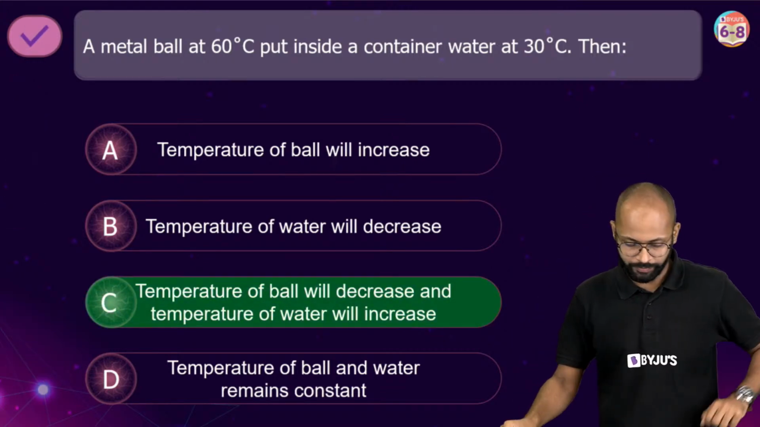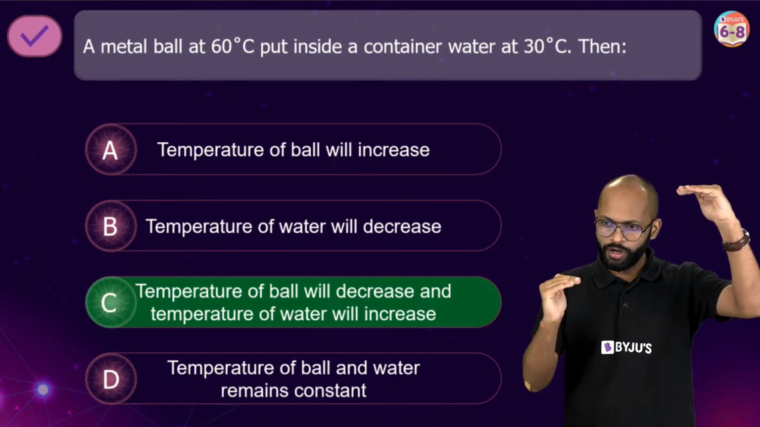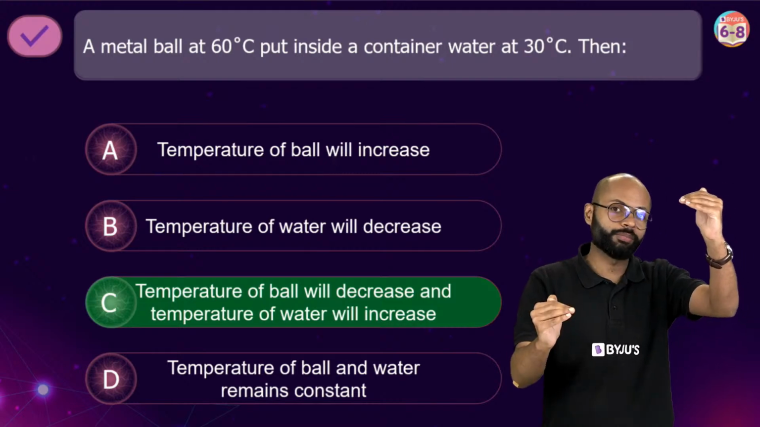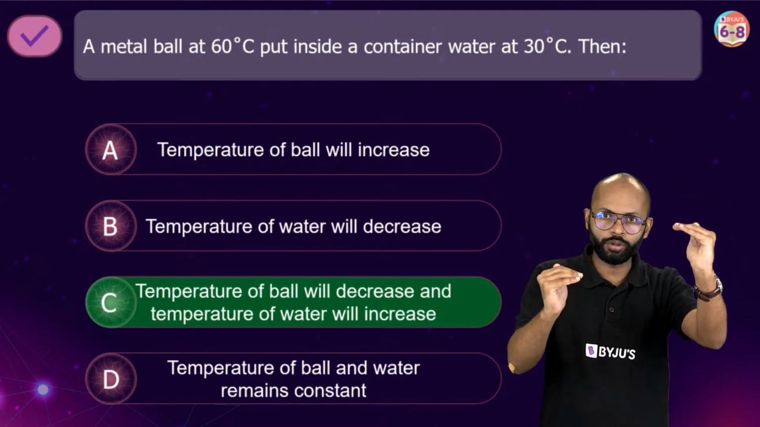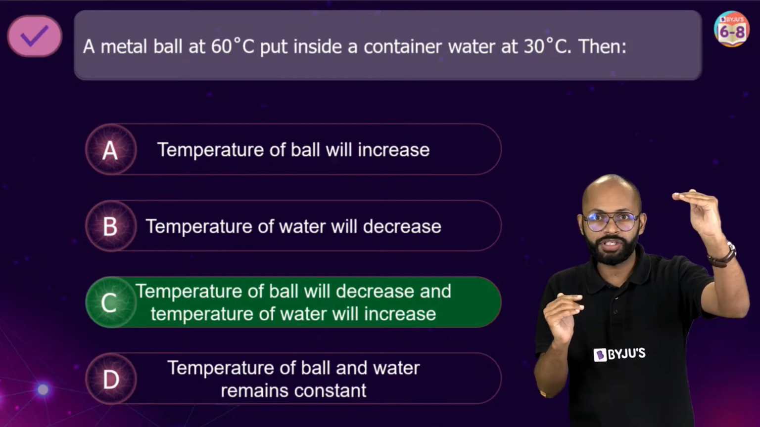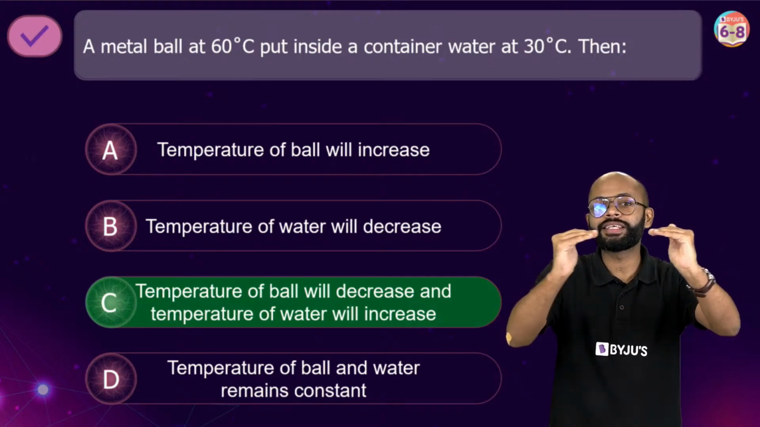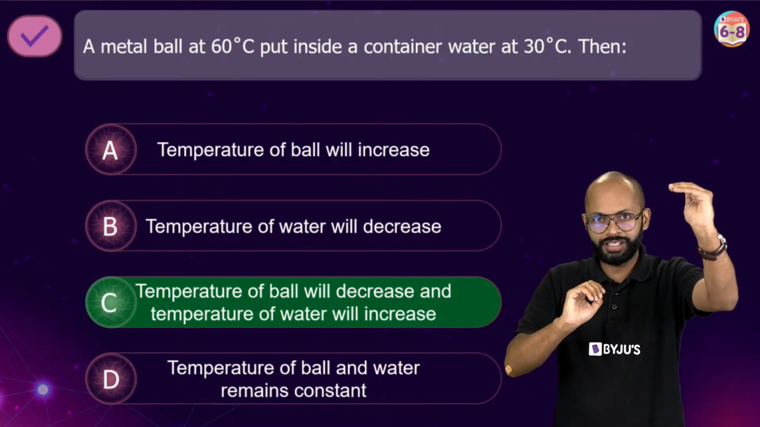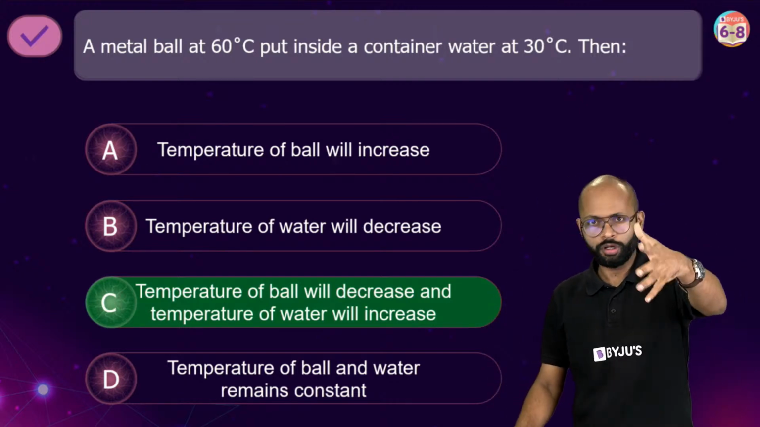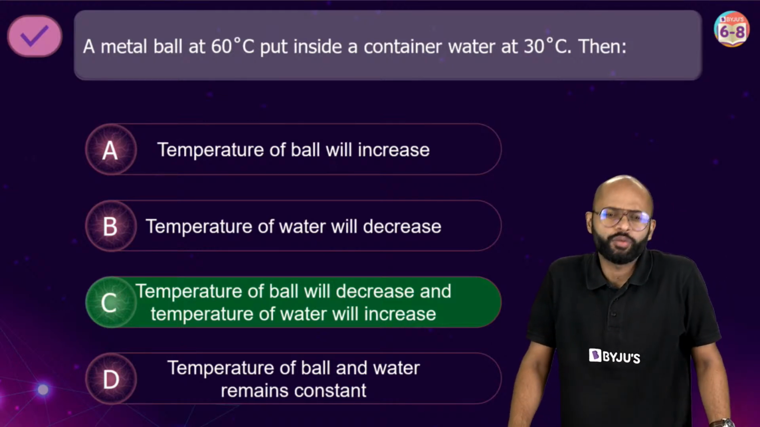भाई एक बात सुनो, listen to me very carefully. One body is at high temperature, one body is at low temperature. Heat flows from the body at high temperature to the body at low temperature. कब तक? Until both of them reach at the same temperature, है ना. So high temperature वाले का temperature कम होगा, low वाले का temperature बढ़ेगा, unless they will become equal. So 60 will come down, 30 will go up, and so that's why we can say temperature of ball will decrease and water will increase. Easy एकदम, है ना, कोई दिक्कत ही नहीं है इसमें. It's a very practical question.